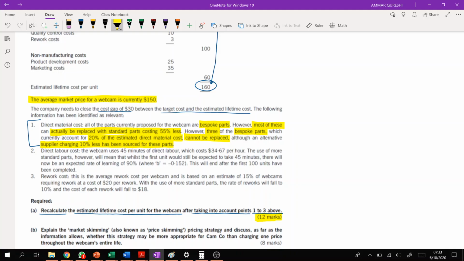The second thing is that three bespoke parts cannot be replaced. So those three parts the company will buy on a tailor-made basis, but the company found some other supplier who is ready to supply the same bespoke parts at 10% less cost, right? So there are two savings. The first saving is 55% on standard parts when replaced, and the second saving is 10% on the bespoke parts, right?